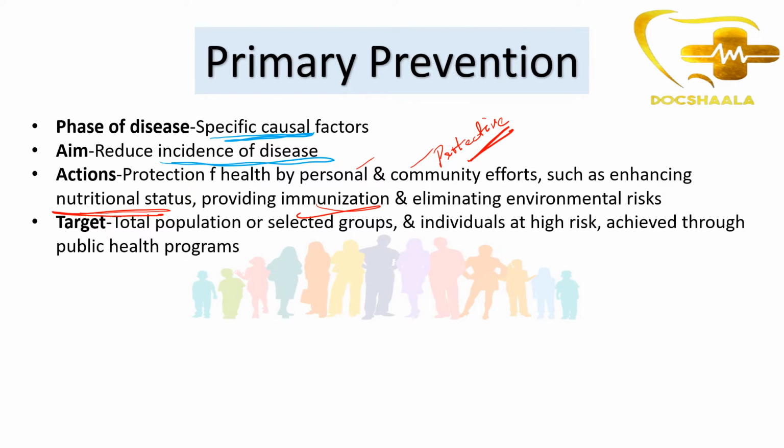But if we know the vaccine beforehand, we give immunization during primary prevention, and we eliminate environmental risks. The target will be the total population and selected groups and individuals at high risk. High risk individuals are mostly concentrated on, and of course the total population too. It is achieved through public health programs, right?